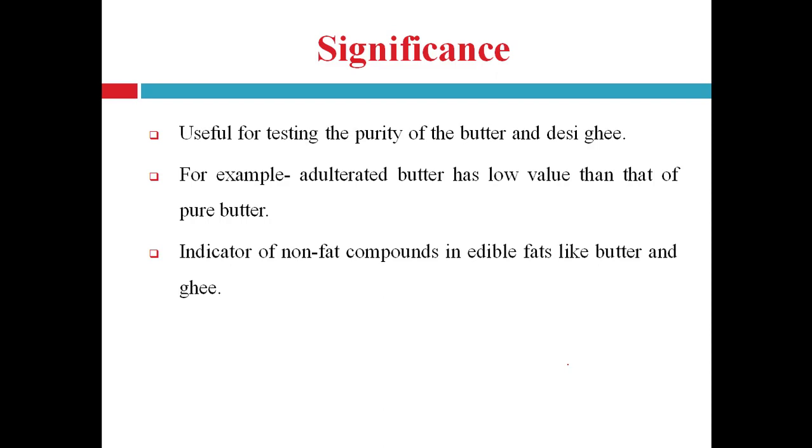For example, adulterated butter has a lower value than that of pure butter. This RM value is an indicator of non-fat compounds in edible fats like butter and ghee. Hence, it helps in determining the purity of butter and desi ghee.